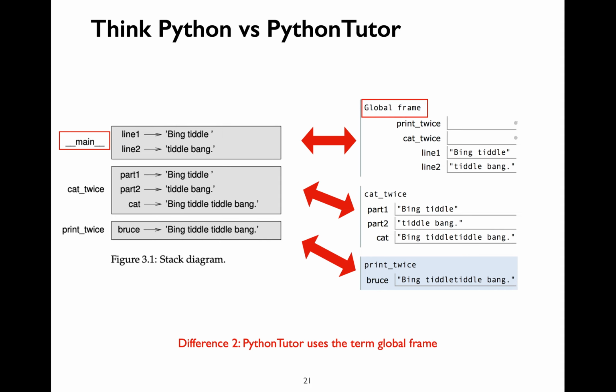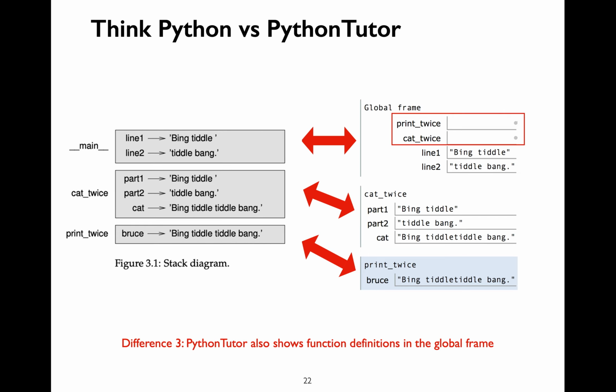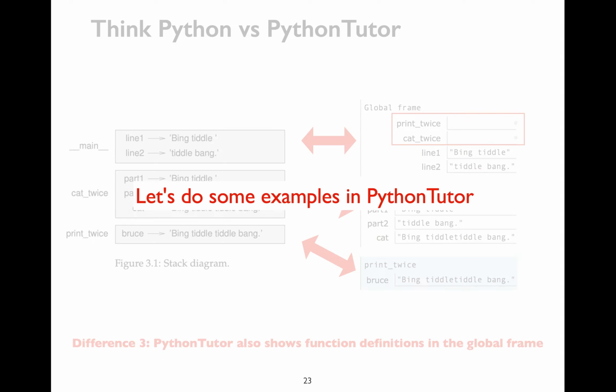The second difference is that Python Tutor uses the term global frame, whereas Downey uses this Python keyword, which is __main__. We'll not be talking about this particular Python keyword in CS220, so we'll be using the term global frame. The third difference is that Python Tutor also shows function definitions in the global frame. For now, just ignore that. Eventually, we'll learn what those mean.